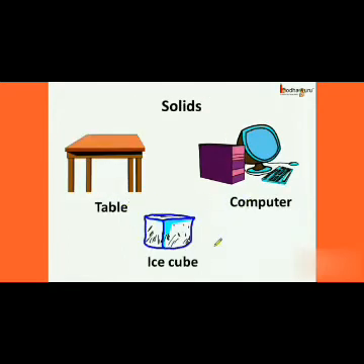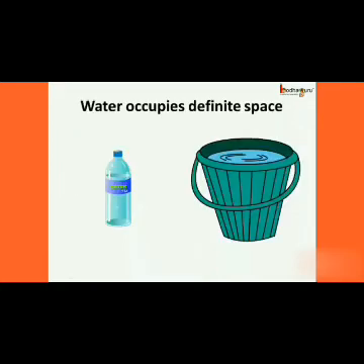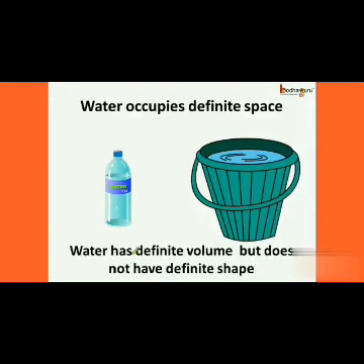These substances or objects which have definite shape and volume are called solids. So, ice is an example of a solid. Now, coming to water, we can say water also occupies definite space. Whether it is in a bottle or in a bucket, it will occupy the same amount of space. So we can say water has definite volume.